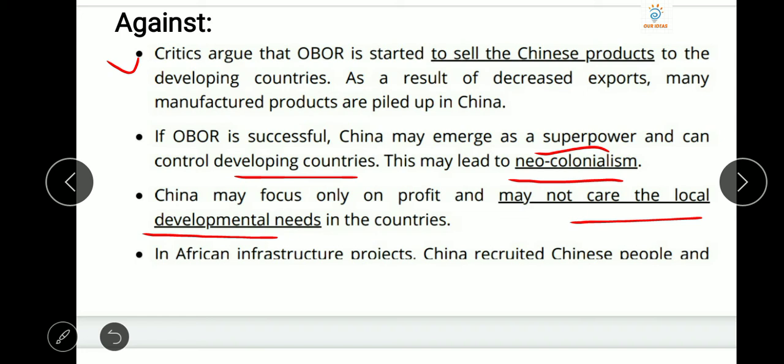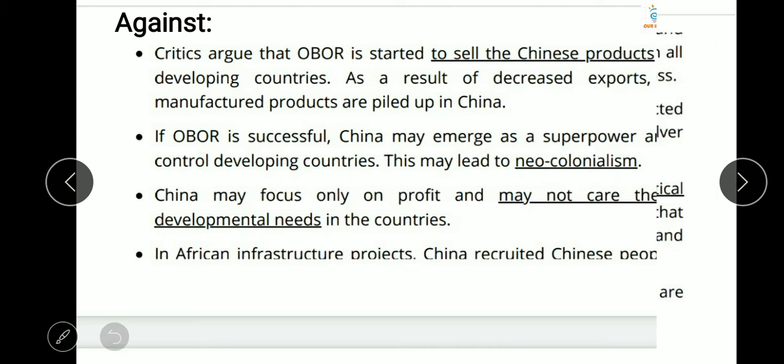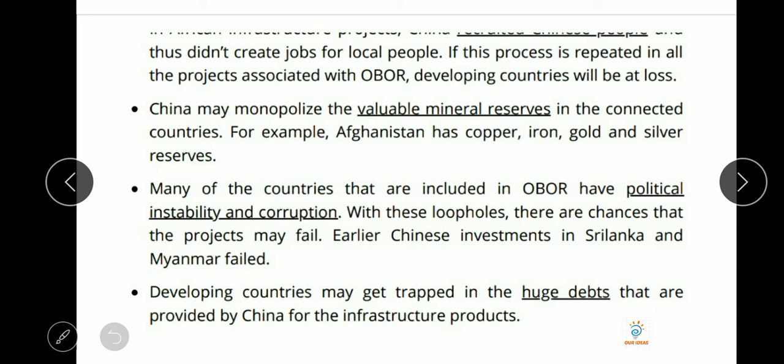That's all. Earlier we can see that in African infrastructure projects, what China did was recruit only Chinese people. There was no opportunity for the local people. If this process is repeated in all projects associated with OBOR, developing countries will be at a loss, because the roads are being constructed in their countries, and even their people are not getting jobs.